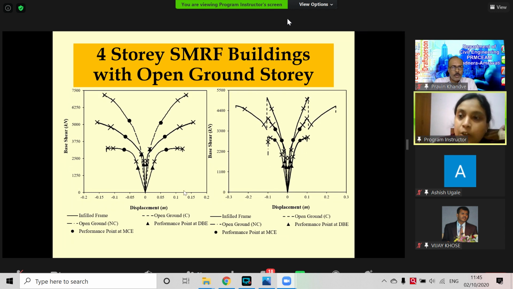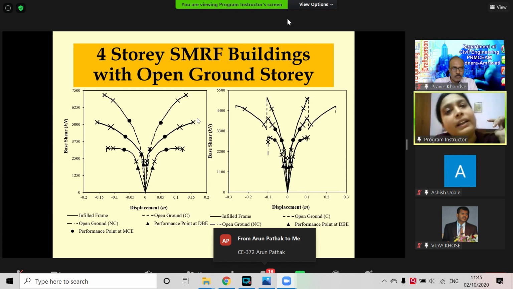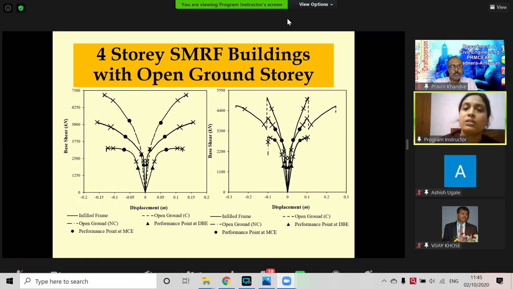When we conform to the requirement of open ground story as per code, we can see the stiffness is quite similar, matching the uniformly infill frame buildings. In fact, the strength is slightly higher than the infill frame building, and the ductility is also matching. So although in the 2016 version this clause is not kept, if we do this trick, probably we can match the performance and remove the stiffness and strength irregularity from the structure. So that's why I have shown this one.